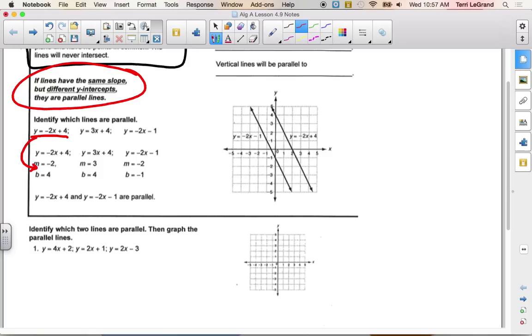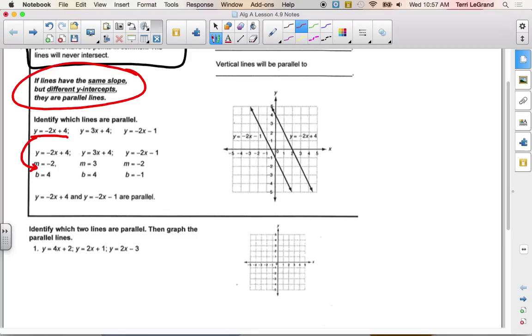They identified the slope and the y-intercept. Why is that important that we identify both of them? Well, partly so that we can graph them. The y-intercept shows us where to start. That's for graphing again, but remember, what did we just say above? Right, so we have to check all of the other ones to see if one of them has the same slope, because what if they do?